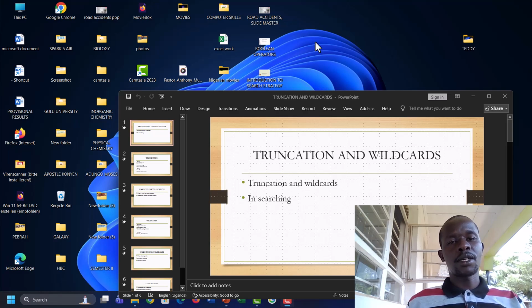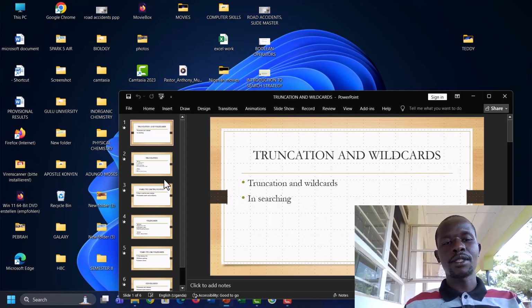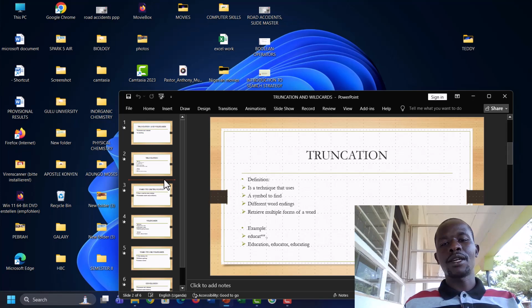Today we are going to look at truncations and wildcards. In these topics, we are going to define truncations, look at how they are used and how important they are. Secondly, we are going to look at wildcards, how they are used, and how they are important in several research areas globally. To start, we will begin with truncations.